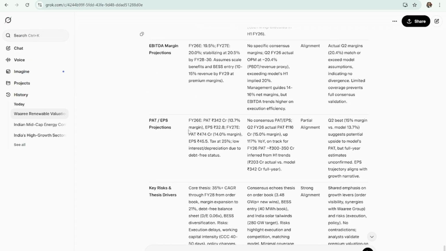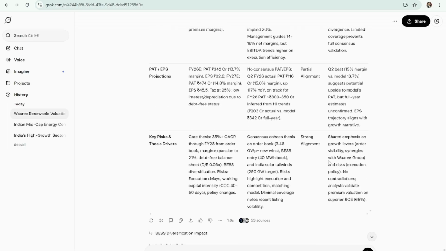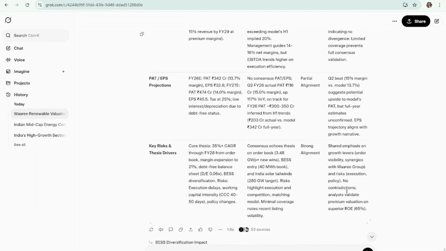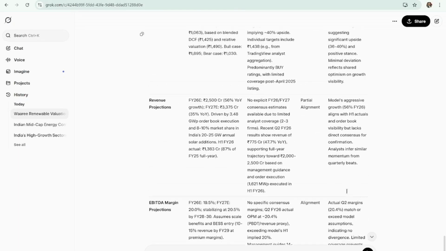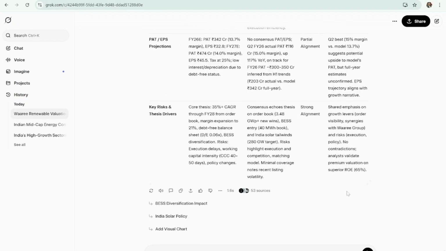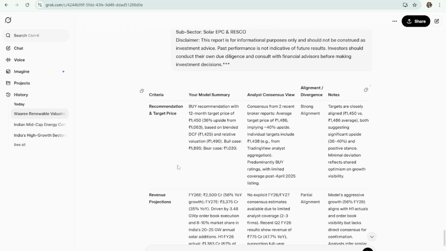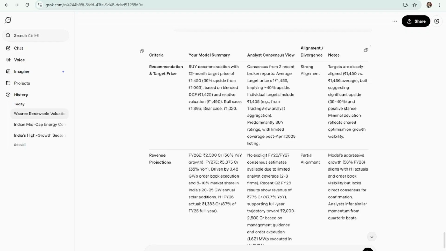There's partial alignment in terms of EPS. There's strong alignment in terms of key risks. So even if we consider partial alignment as non-alignment, which is not the case here, we have 3 out of 5 areas where Claude has provided its recommendation very close to a real life analyst report.